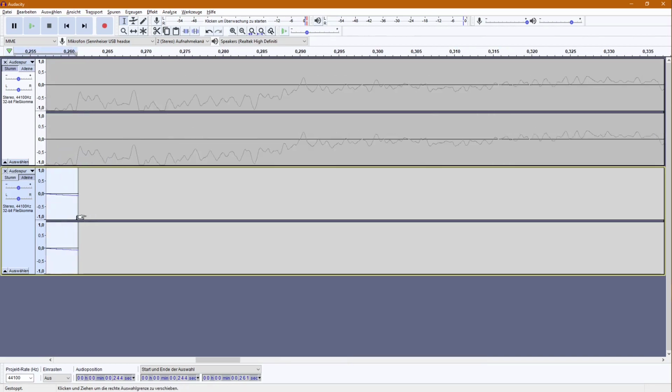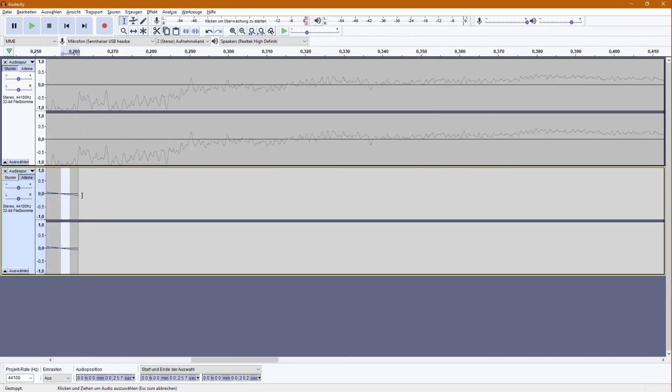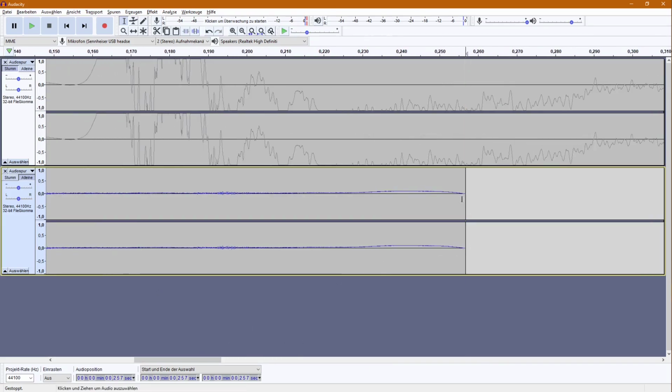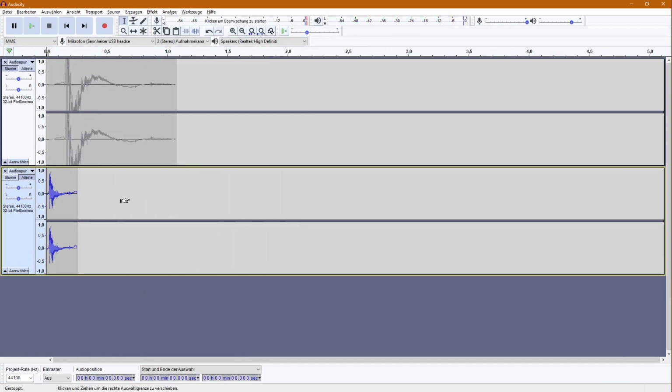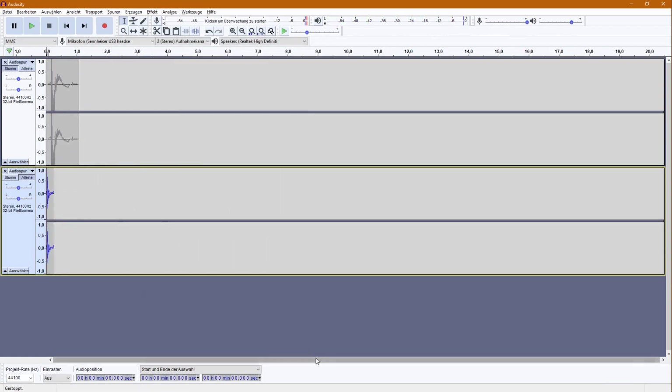There's still a small part below 0. We don't want that. Optimally, we want our audio to end exactly on this middle 0 line. That might be nice.